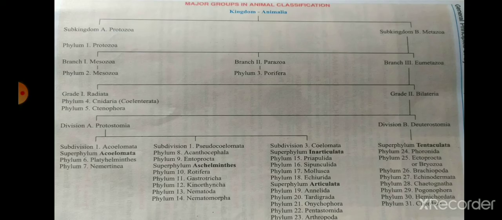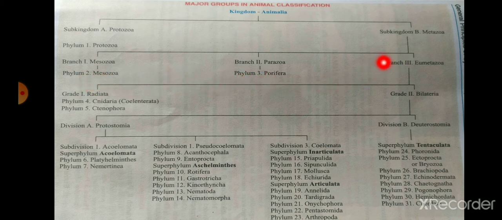In the last lecture we also talked about some basic characteristics of the kingdom Animalia. In this lecture we talk about the characteristics of this kingdom, subkingdoms and their phyla. In today's lecture we talk about how this kingdom is divided into the subkingdom Protozoa and subkingdom Mesozoa. We also talk about the Protozoa and their basic characteristics. Then we also talk about the branches Mesozoa, Parazoa and Eumetazoa, with their phyla Mesozoa and Porifera.